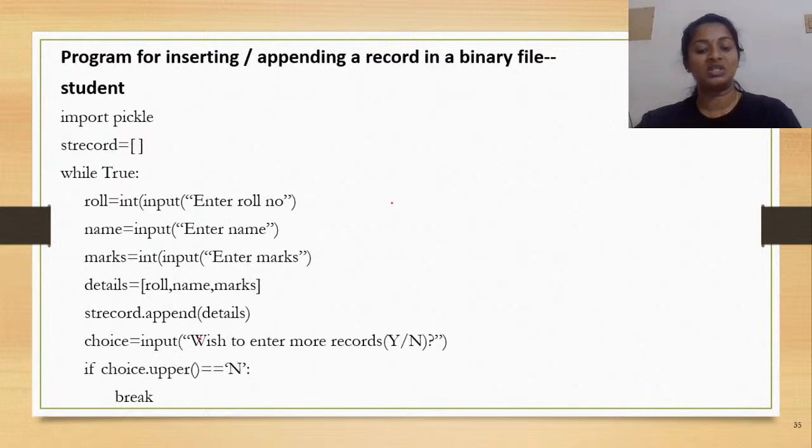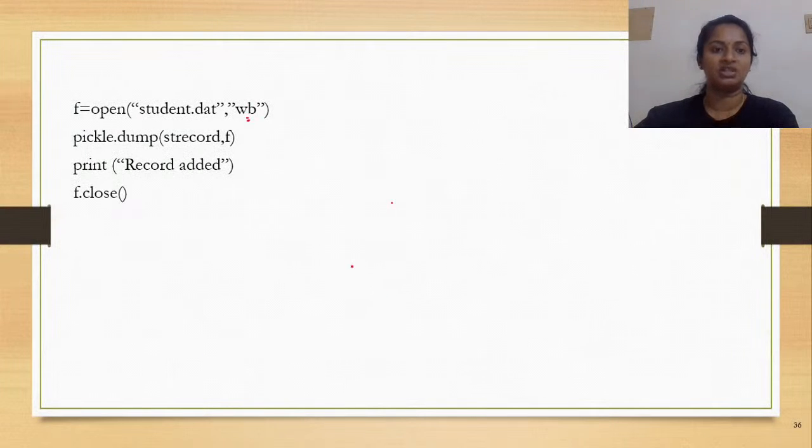You have to write the student records onto your binary file, right? So first you would open the file. What is the name of your file? Student.dat, and you are attempting to write, okay? So which is the mode in which you are trying to open? W.